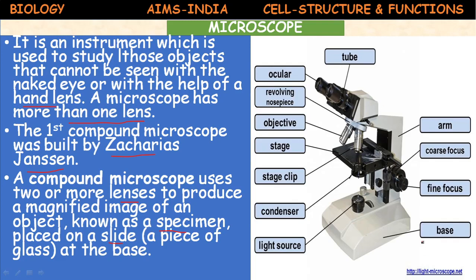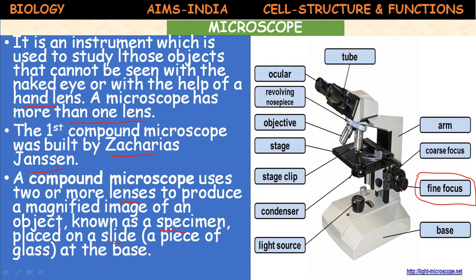First, base or stand. On the base, light source and different adjustment. This is very important part, fine focus adjustment. Okay, this is the eyepiece through which you can see, ocular or eyepiece. Okay, coarse focus.